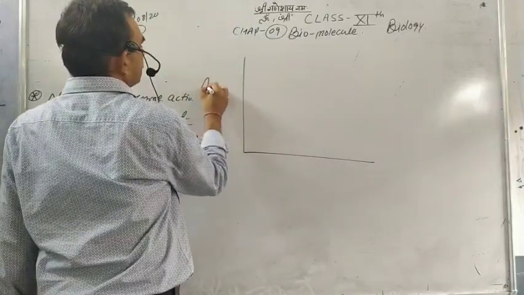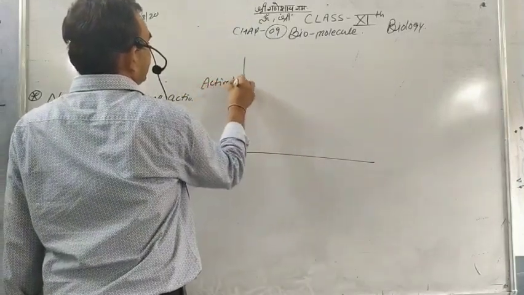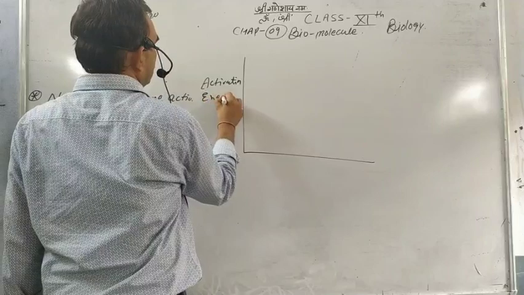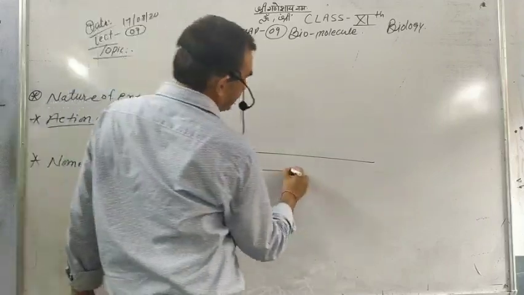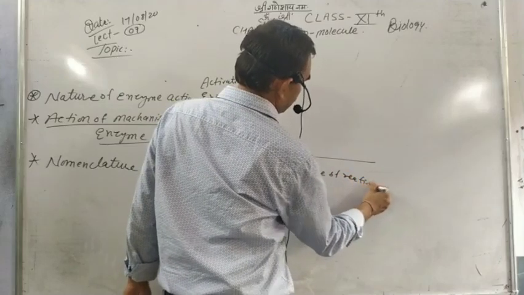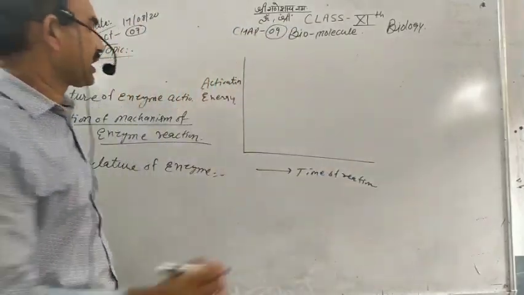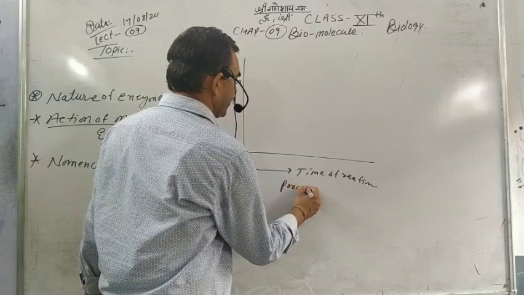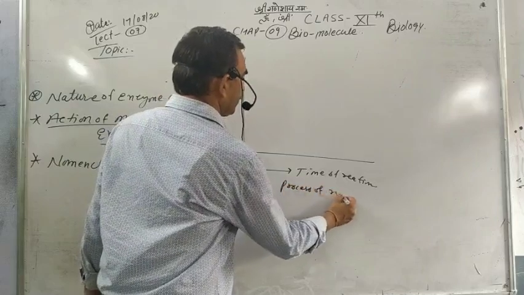This is the activation energy. This is the time of reaction, also called the process of reaction.